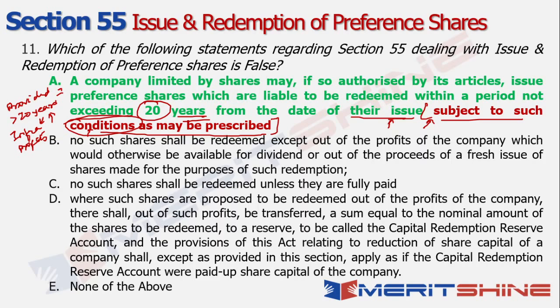So while all the language was correct, a critical condition wherein it can be allowed to exceed 20 years was basically omitted in this particular section. And if it was omitted, then at least this line should be mentioned, subject to such conditions as may be prescribed. Now, what are the conditions that may be prescribed? The prescribed condition is that for infrastructure projects, it can be greater than 20 years, right?